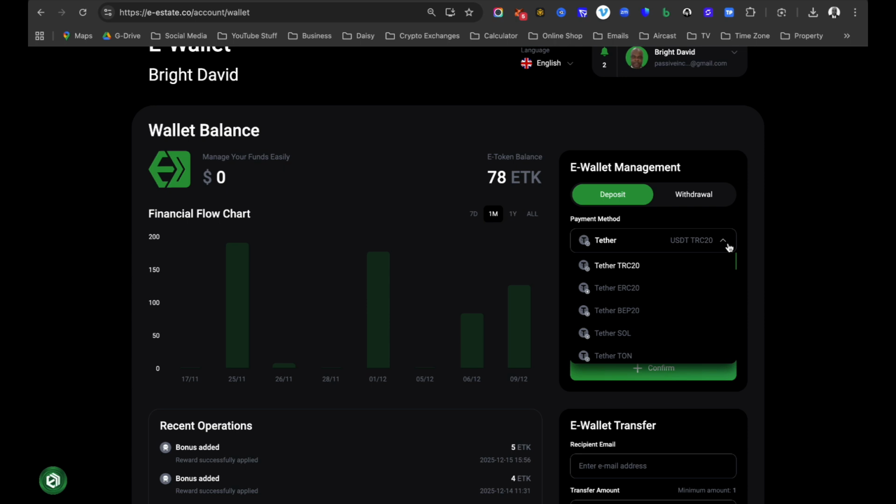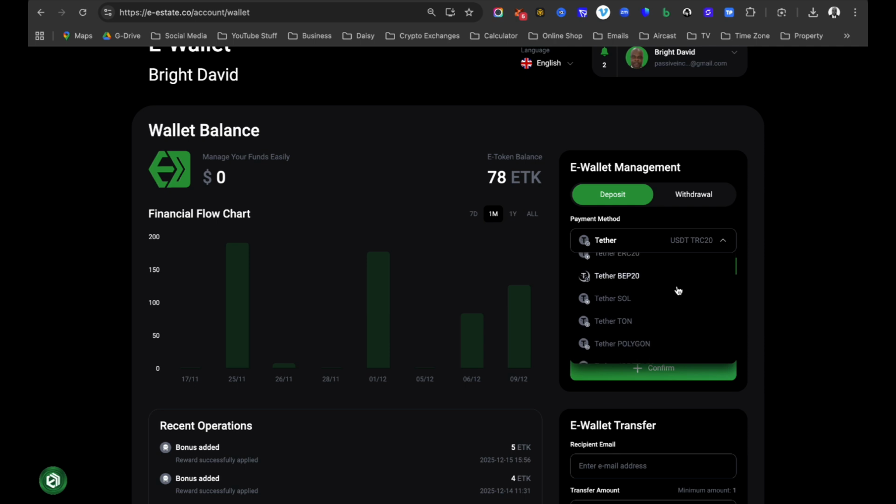If I click into the default payment method, that is Theta USDT TRC20, it will open up and display more cryptocurrencies, about 32 plus different cryptocurrencies that you can use to deposit into this platform, right?